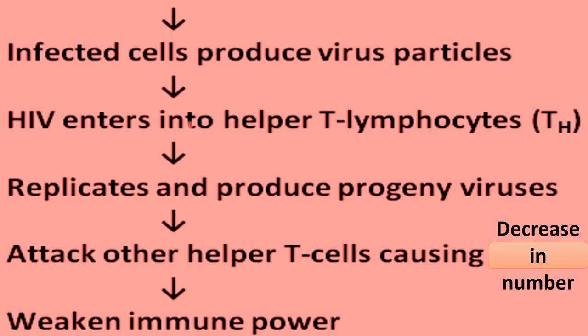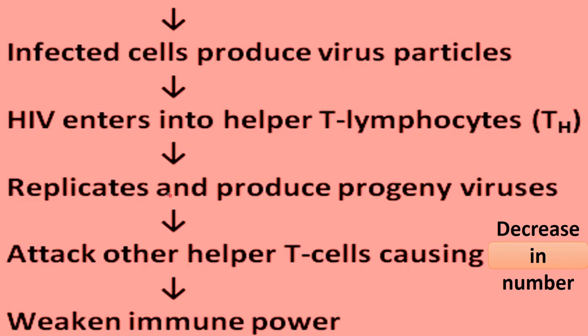Now HIV enters into helper T lymphocytes. After infecting the macrophages, HIV will enter the helper T lymphocytes. So there are two types of cells in our body which are affected and in which HIV enters: first macrophages and then T lymphocytes.